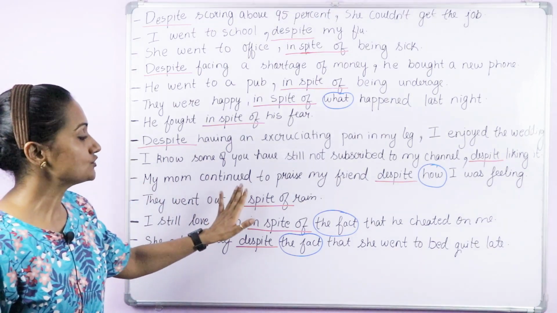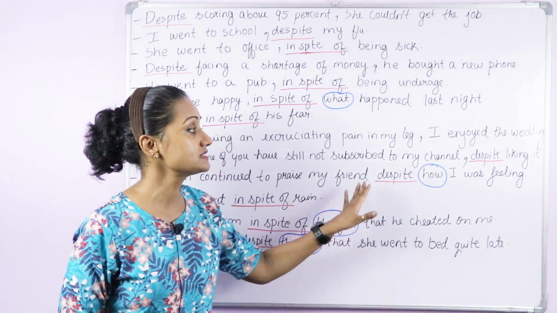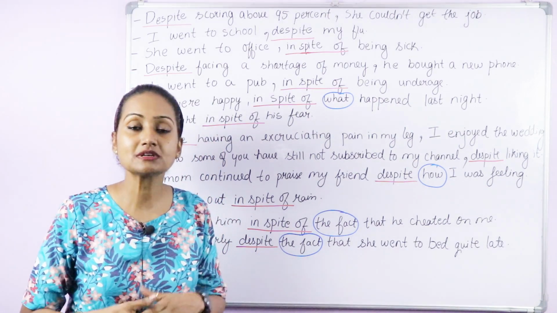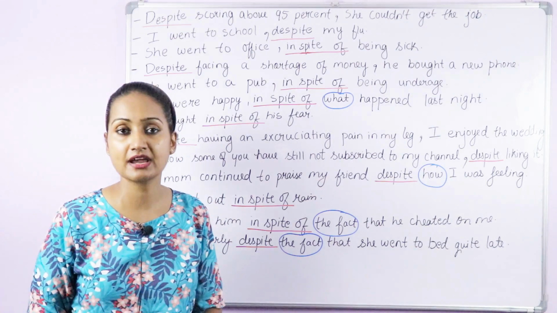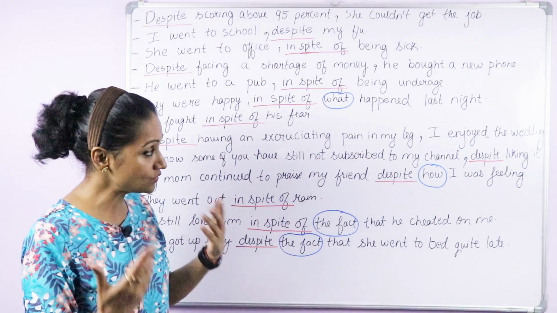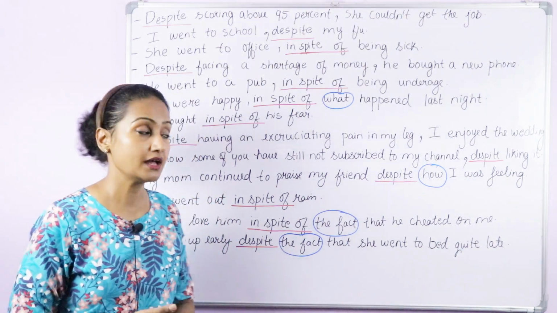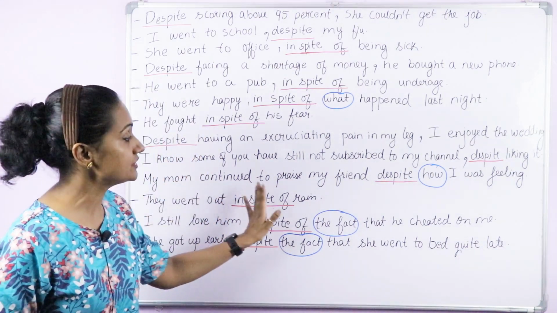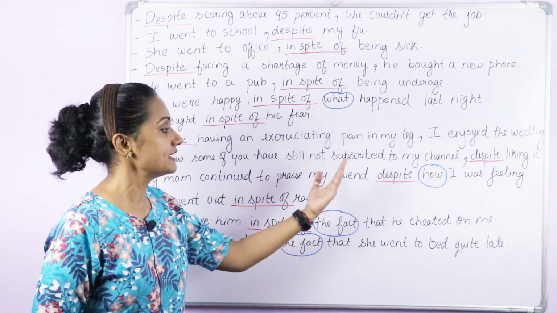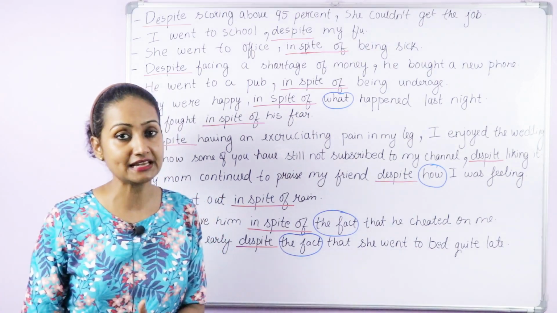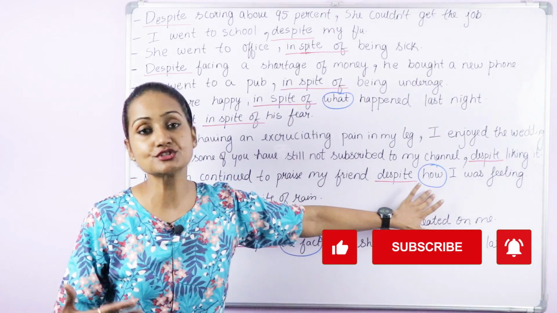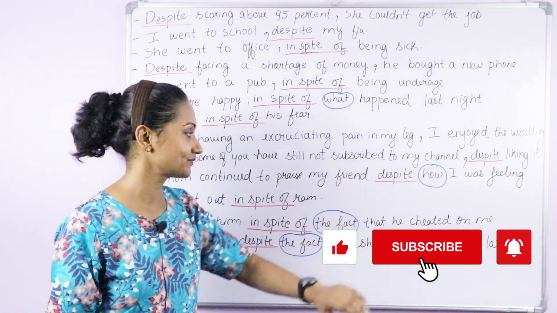My mom continued to praise my friend despite how I was feeling. My mom knows that I don't like it when she praises my friend or compares me with my friend. So she knows that I feel bad. But my mom continued to praise my friend despite how I was feeling, or in spite of how I was feeling. Again, a contrast. And here you can see that I have used the phrase with how.